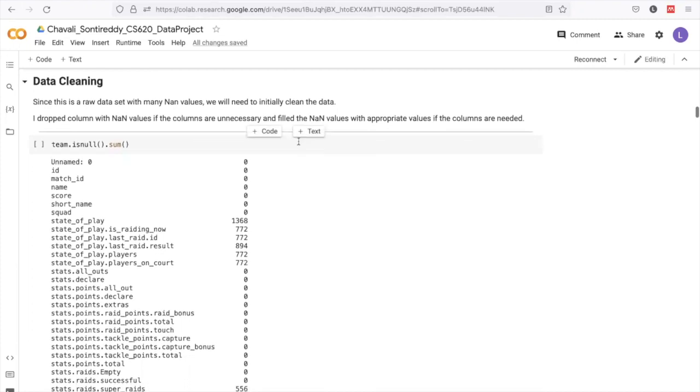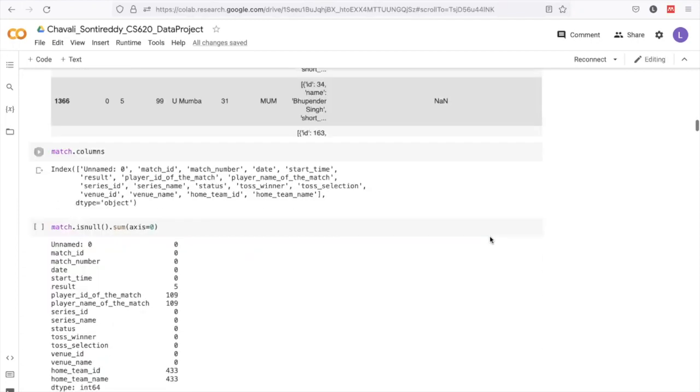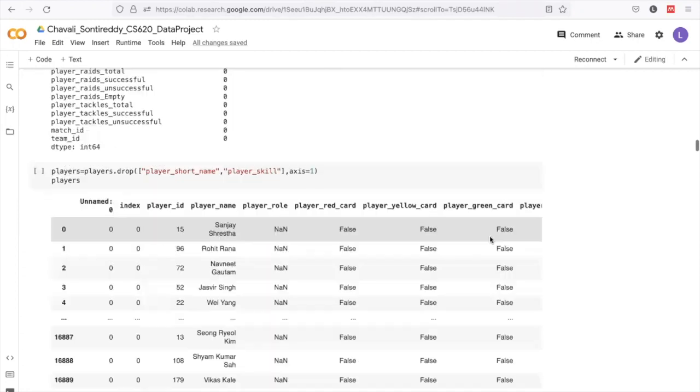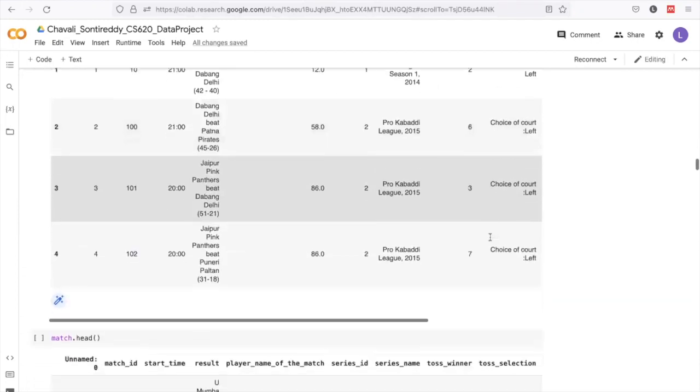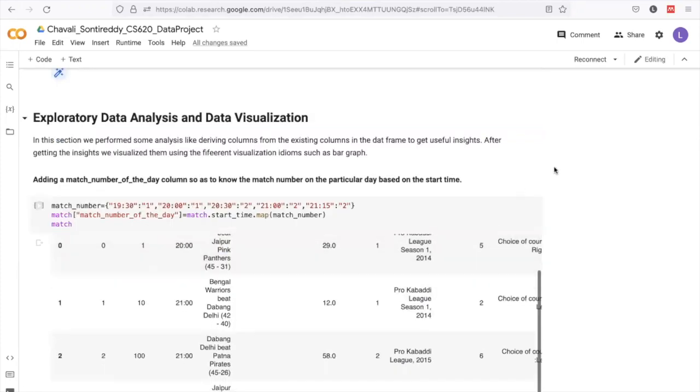So the first step after loading the datasets is data processing, where we perform data cleaning of the datasets. Since this raw data has many NaN values, we remove the unnecessary columns and also fill the NaN values with the appropriate values if the columns are needed. After that, we performed exploratory data analysis and data visualization on the data set with the appropriate columns to get useful insights.